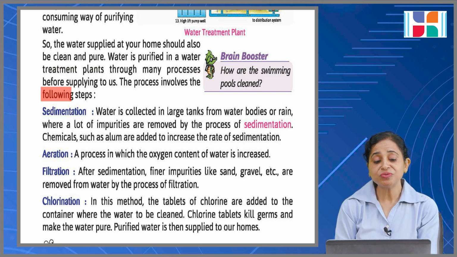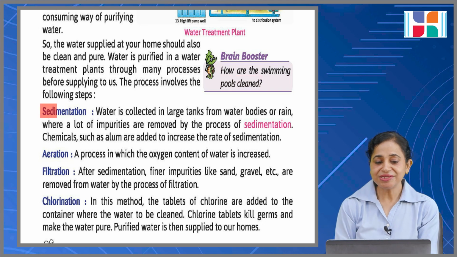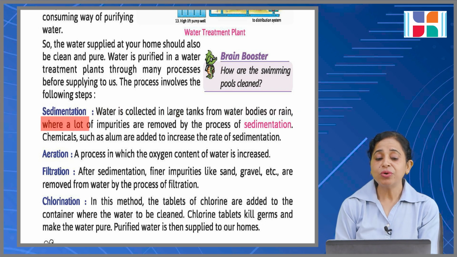The process involves the following steps. Before reading the steps, take a brain booster. How are swimming pools cleaned? So, let's take the steps. Sedimentation. Water is collected in large tanks from water bodies or rain, where a lot of impurities are removed by the process of sedimentation. Chemicals such as alum are added to increase the rate of sedimentation.